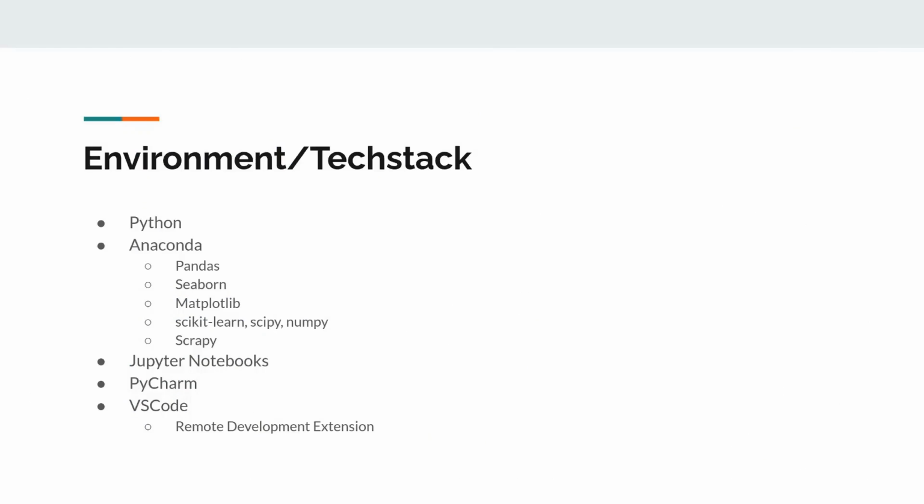So here's a quick summary of the environment we were using and the tech stack. We use Python for everything, and we chose Anaconda as our package manager, mainly because it already has many of the packages we want, but it also has support for virtual environments right out of the box. As mentioned before, we use Jupyter Notebooks, and as for our IDEs, Mehraj used PyCharm a bit, but we all used VS Code.